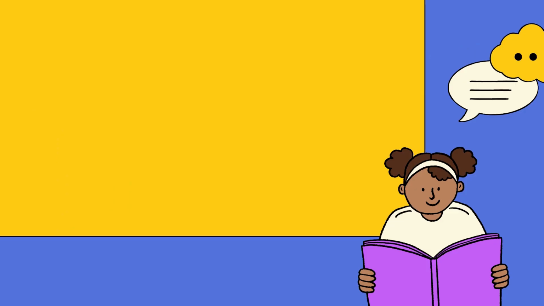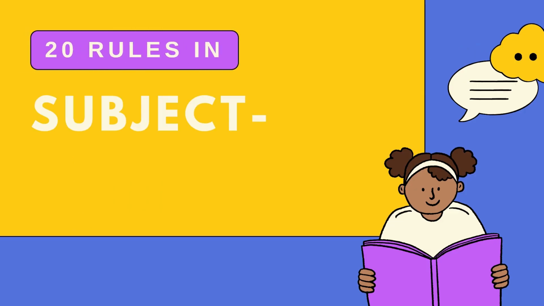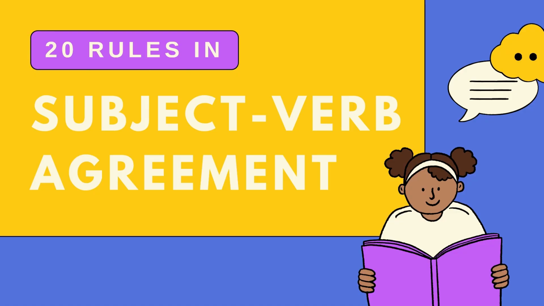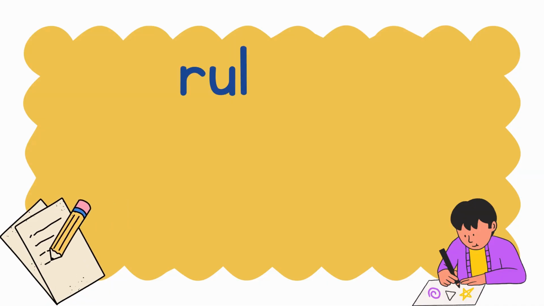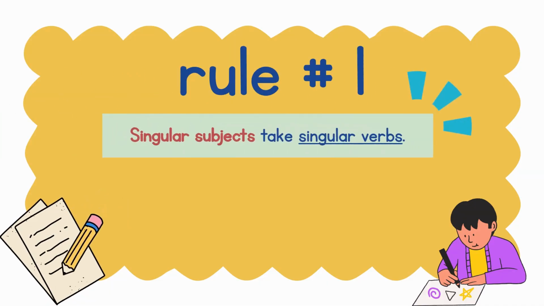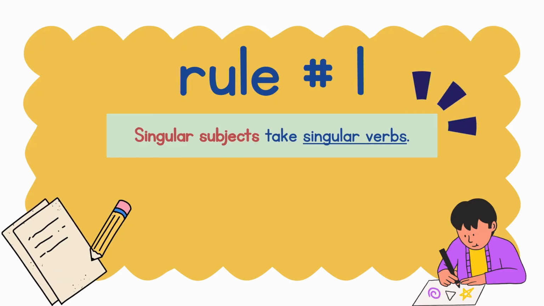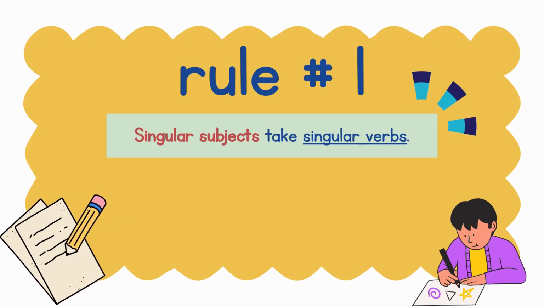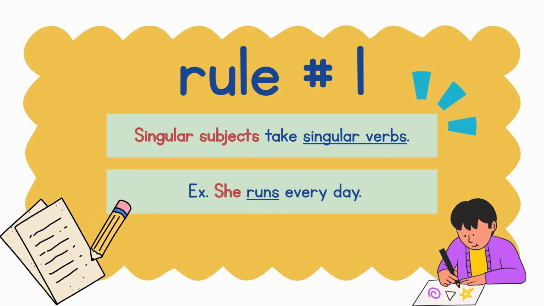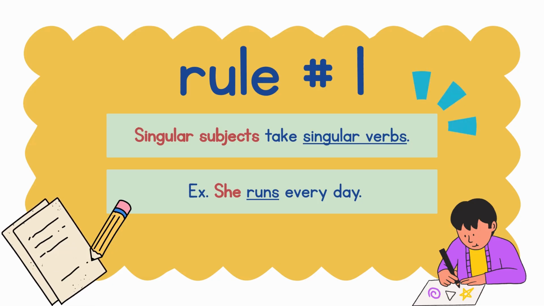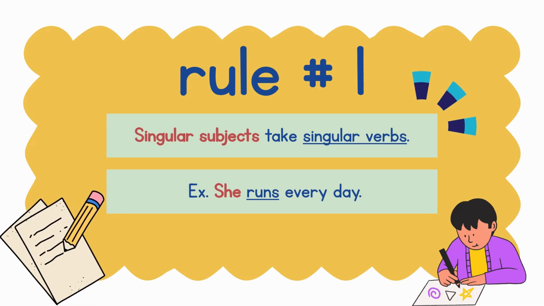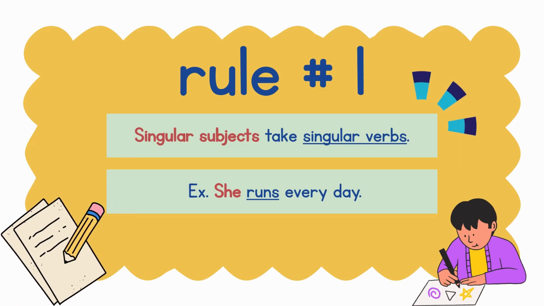Here are the 20 essential rules in subject-verb agreement. Rule number 1. Singular subjects take singular verbs. Example, she runs every day. Obviously, the subject here is she, which is a singular pronoun. Therefore, our verb is also singular, which is runs.